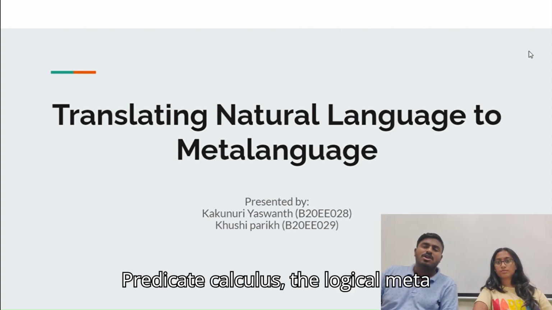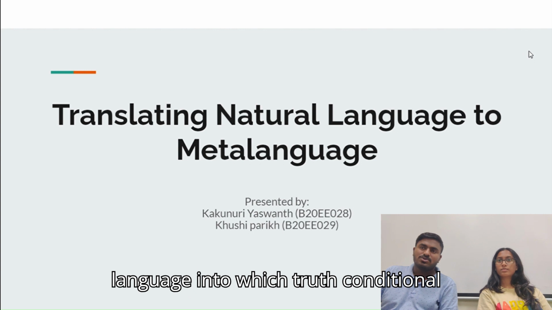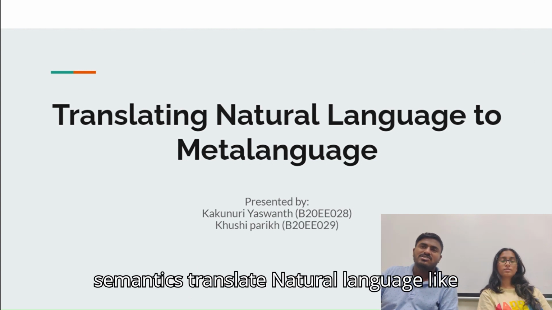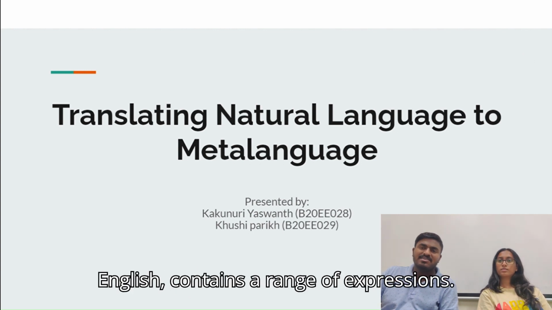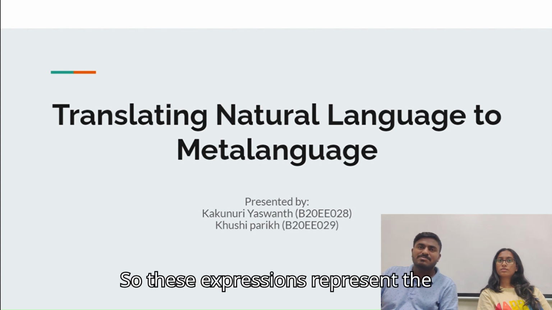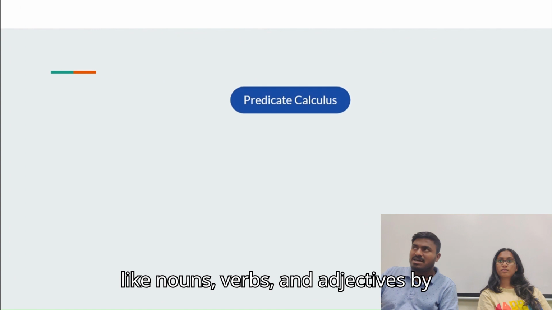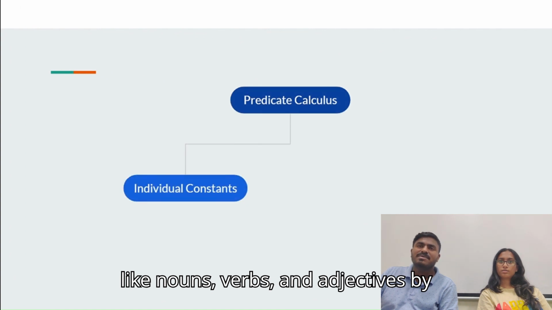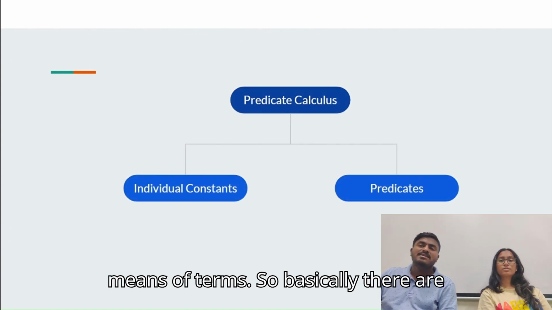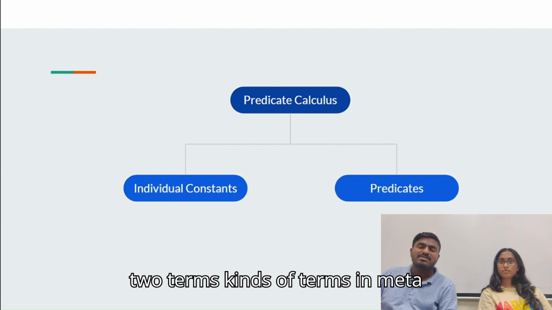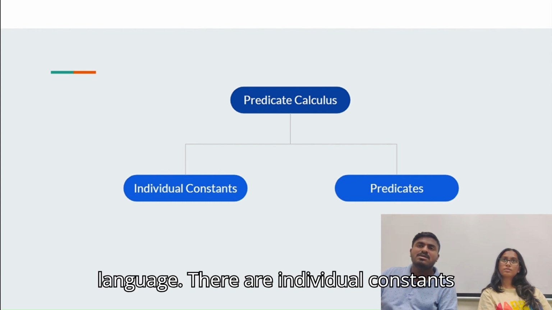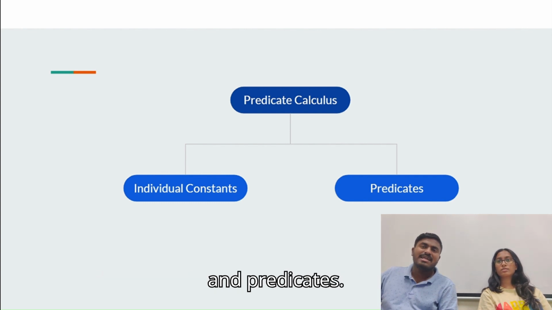Predicate calculus, the logical meta language into which truth conditional semantics translate natural language like English, contains a range of expressions. So these expressions represent the meaning represented by units of language like nouns, verbs, and adjectives by means of terms. So basically, there are two kinds of terms in meta language. There are individual constants and predicates.